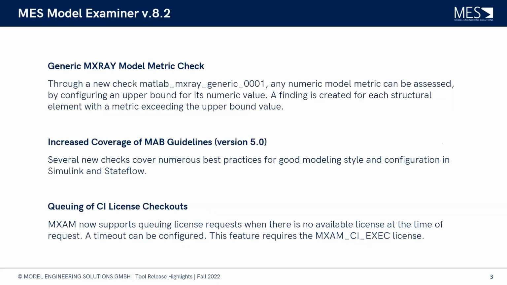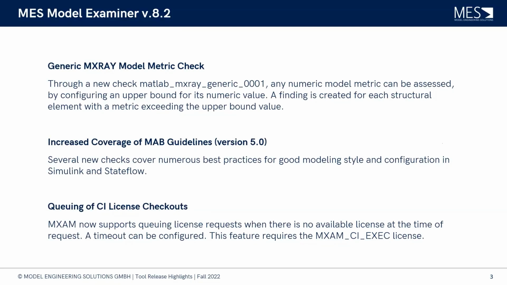That's also a very interesting new feature. This one is mostly targeted at our users who run their MXAM analysis on remote platforms. So for example, a Jenkins pipeline, which is triggered whenever an engineer pushes new models to something like a Git repository. Then you can have automatic execution of checks, which does not block the engineer's computer.